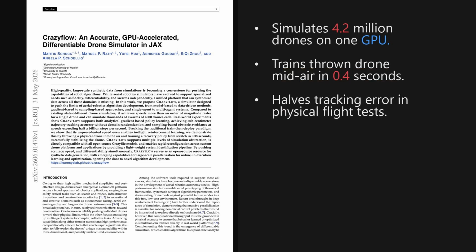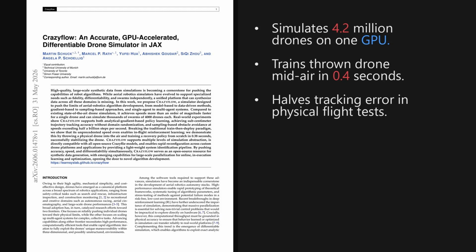I'm Alex. A paper trending on X, published about 5 days ago on May 31st, 2026, introduces a massive leap in aerial robotics simulation. The paper is titled Crazyflow, an accurate, GPU-accelerated, differentiable drone simulator in JAX. While researchers have recently built platforms like Differentiable to help train aerial systems, this new simulator scales up to 4.2 million drones on a single graphics processing unit, achieving a throughput of over 700 million steps per second.